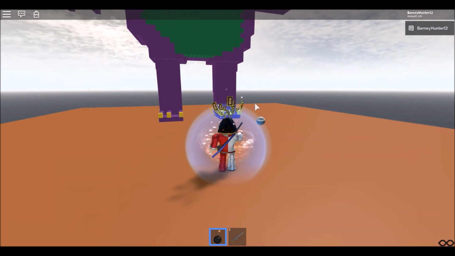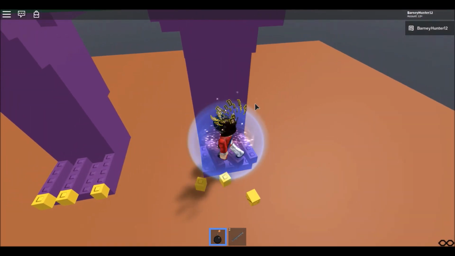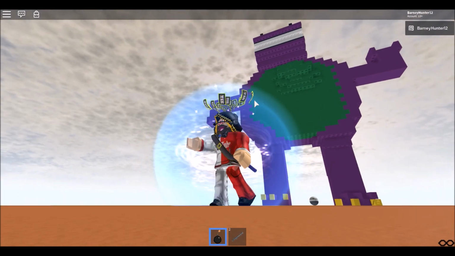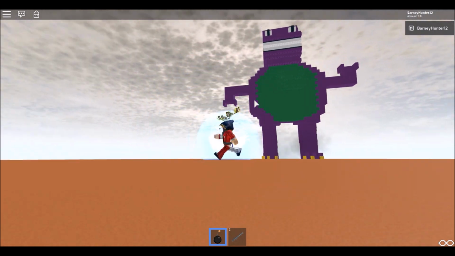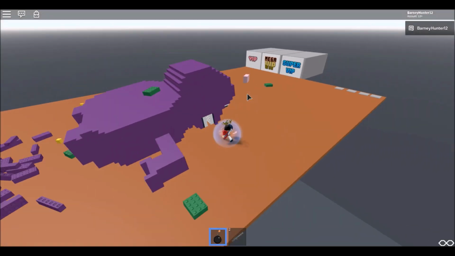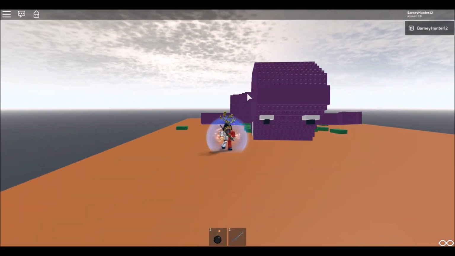Well, it's rolling over to the side here, but yeah, oh, I got his toenails! Yes! I got his toenails! Let me just plant this right between his legs, and let's see what happens here. Let's see, can we make him collapse from that? There we go! We just ripped him in half. Oh my gosh, he face planted into the ground too.